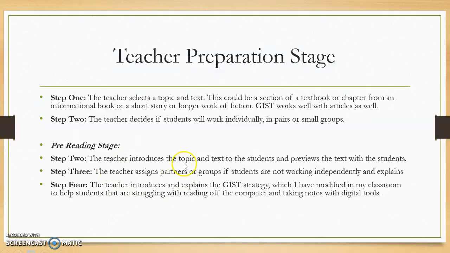Step 2, the teacher introduces the topic and text to the students and previews the text with the students. So when I show you my example in a little bit, I would be doing the first example with them and then letting them go off on their own. The teacher assigns partners or groups if students are not working independently. Again, that's teacher discretion. And the teacher introduces and explains the GIST strategy, which again I have modified in my classroom to help my students that are struggling with reading off the computer and taking notes with digital tools.